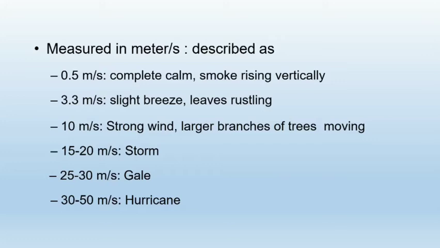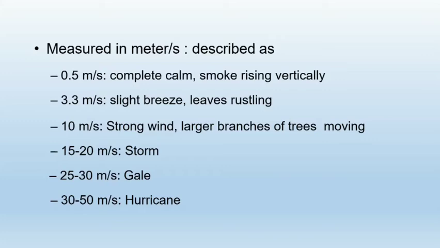So air velocity is measured in meter per second. If it is 0.5 meter per second, the air is completely calm. If it is 3.3 meter per second, then it is called a slight breeze. If it is 10 meter per second, it is strong wind.